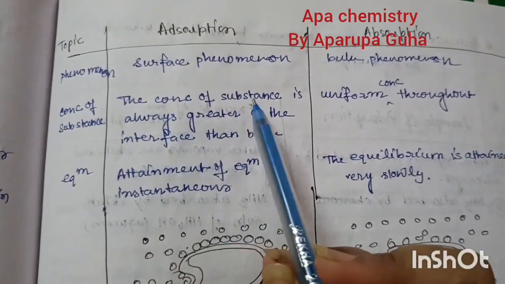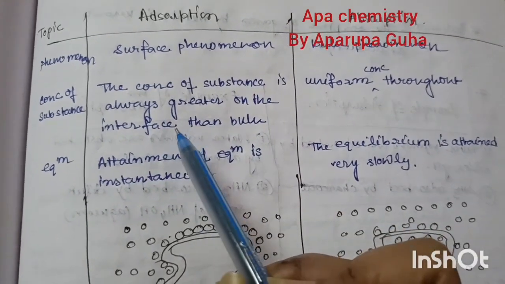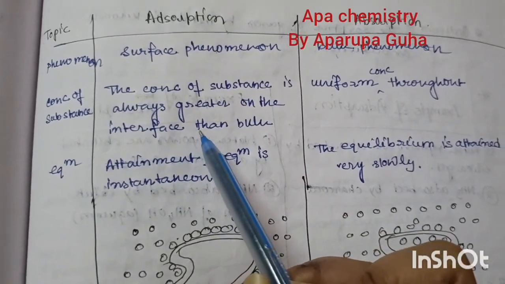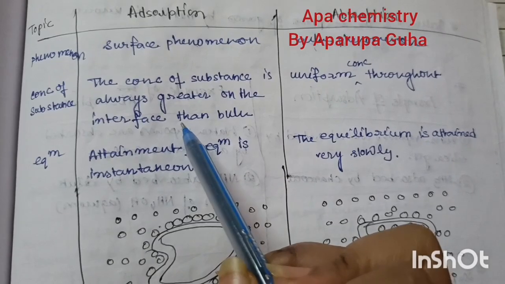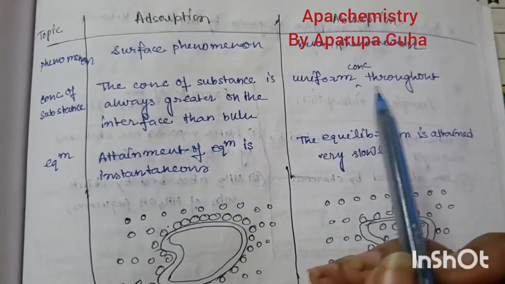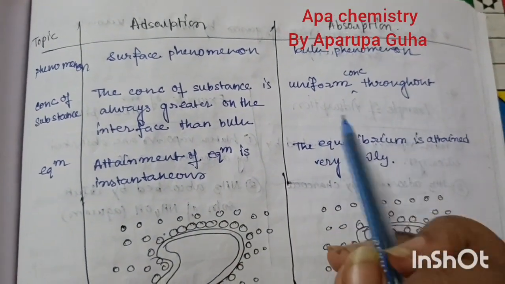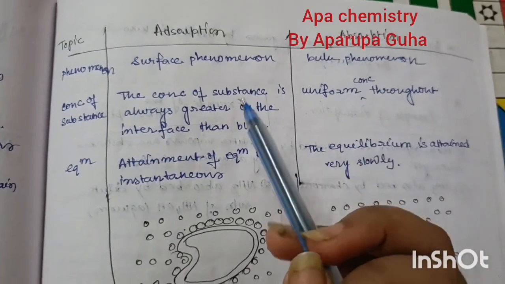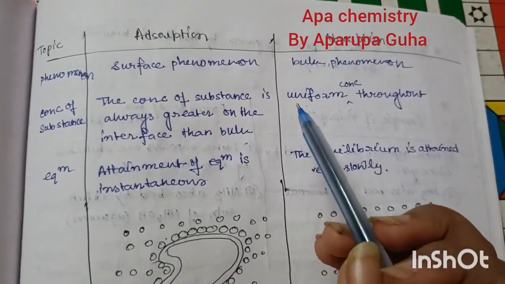Adsorption, obviously the concentration of substance is always greater in the interface than the bulk. So this is a totally surface phenomena. The molecule should be adsorbed on the interface. Okay. Absorption, that is uniform concentration throughout the whole of the solution, there must be uniform distribution of molecules.